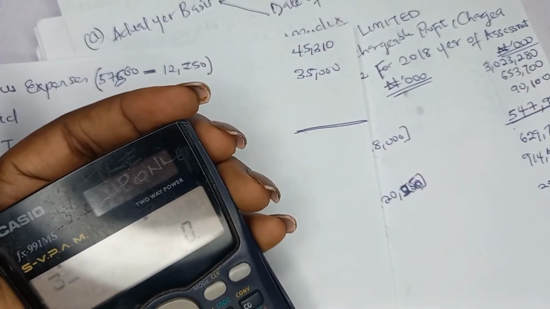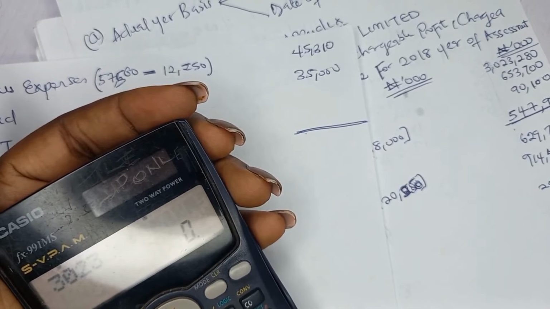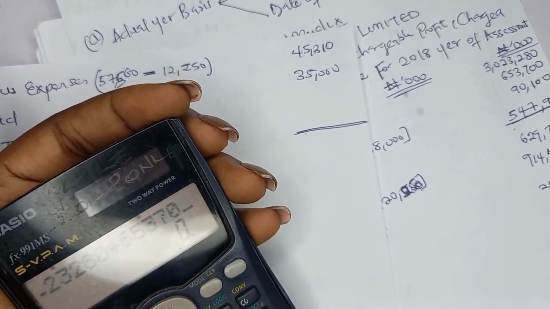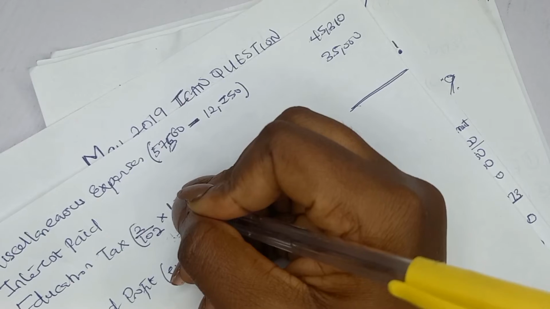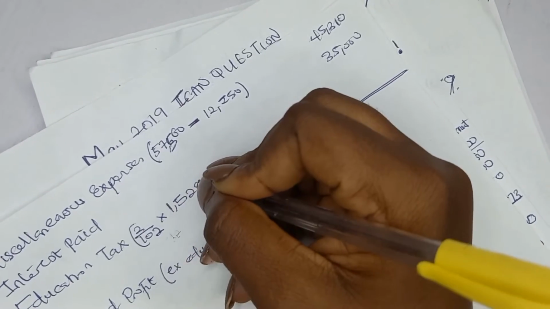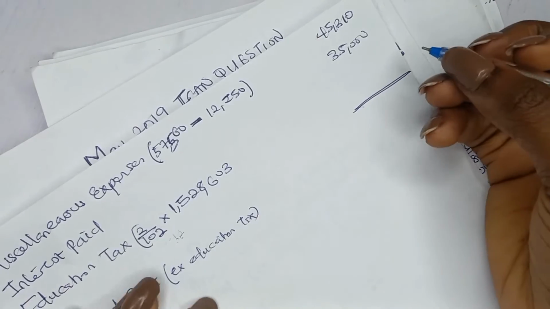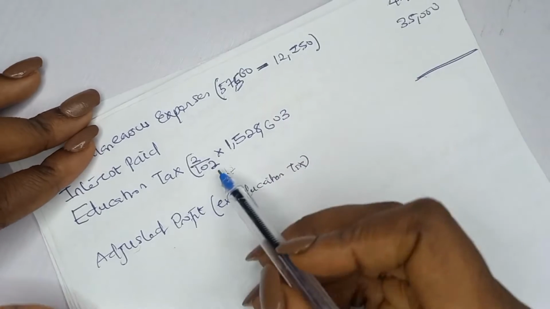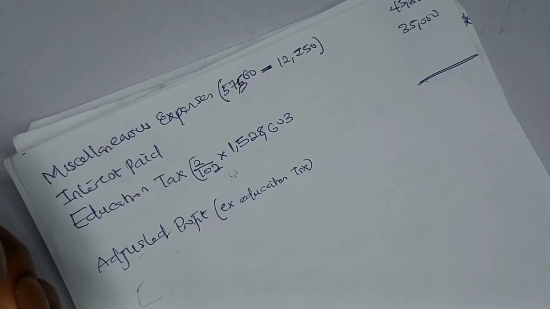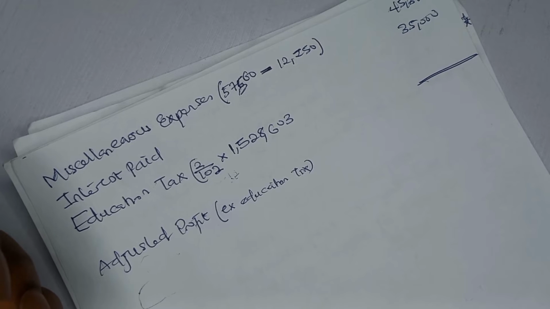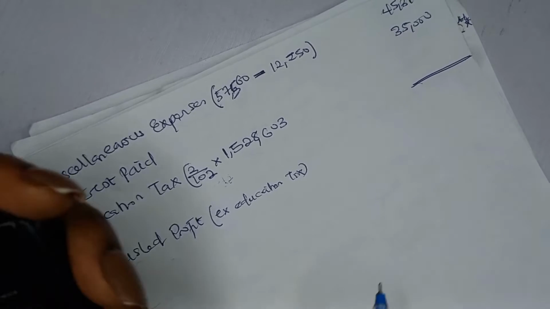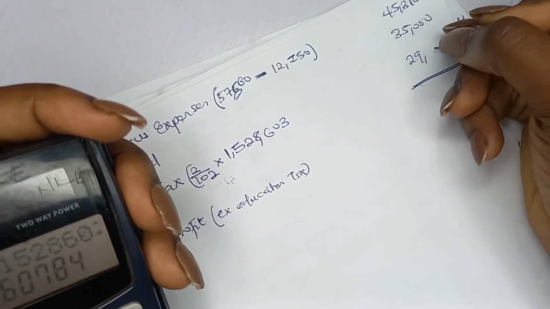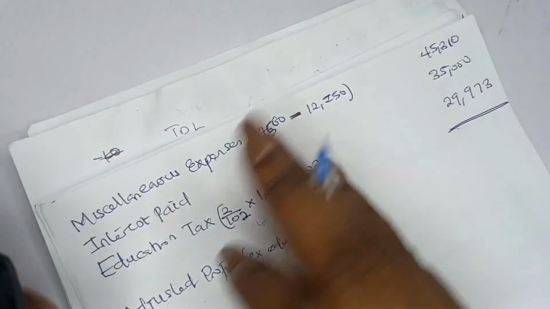Let's add, we have 3,023,280 plus 653,700. So after doing all of that, we have 1,528,603. Okay, that is after netting the income against the expenses. So we can now do 2 over 102 times 1,528,603, and that gives us 29,972.6, 29,973. So that's your education tax.